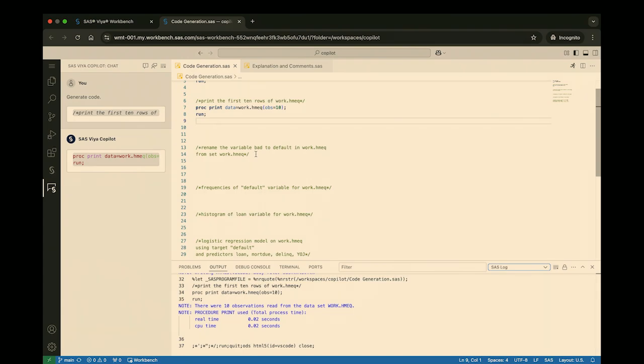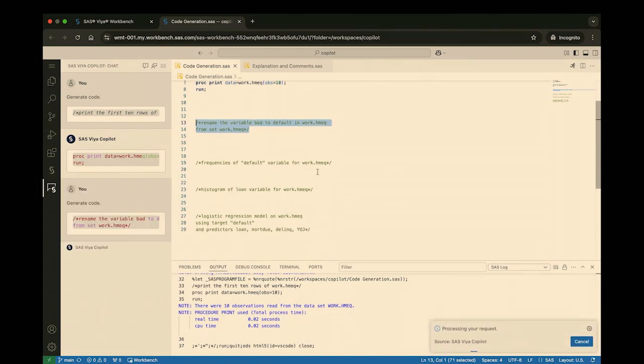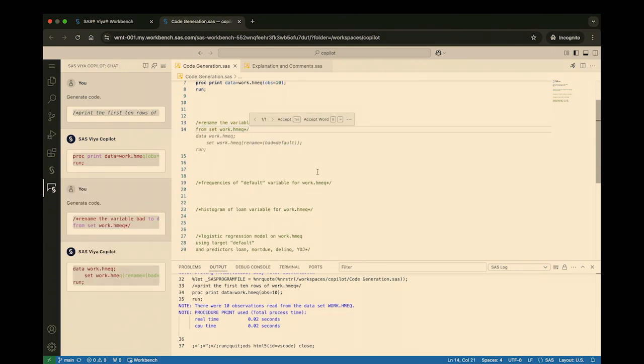I'm going to go ahead and try to rename the bad variable to default. So had we opened the data set, we could see that our target is called bad, and that's not a very descriptive title. So we'd like to retitle it to default. So I'm going to query the Copilot to do that for me. Generate that code and see it returns a suggestion. So it's chosen the correct data set that I specified, and it's chosen the correct syntax to rename the variable bad to default.